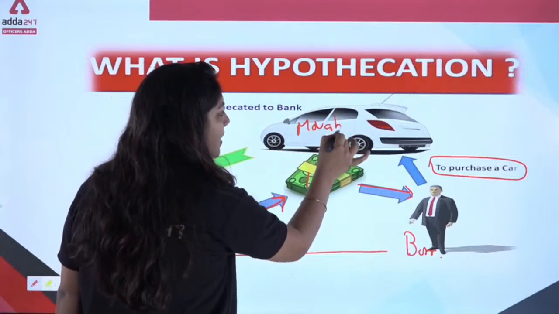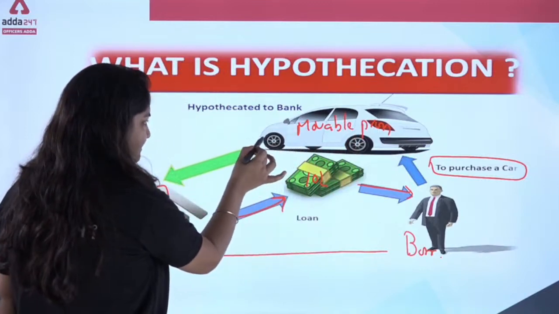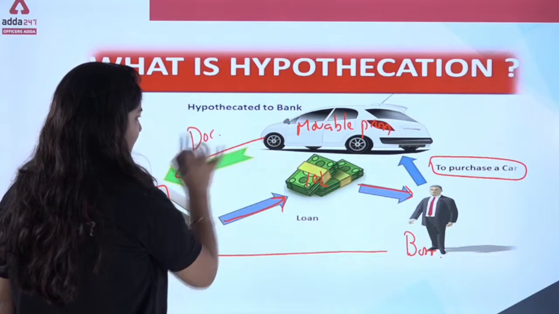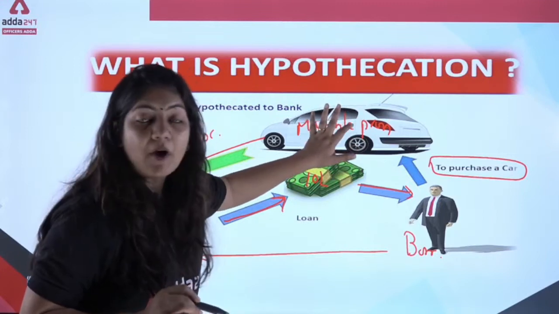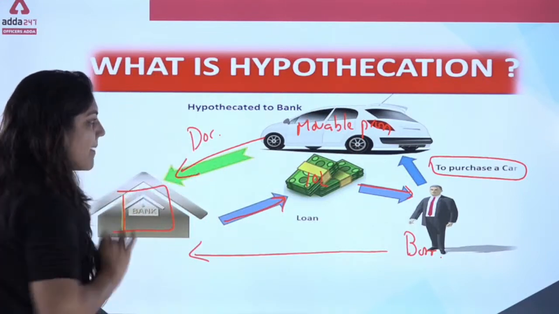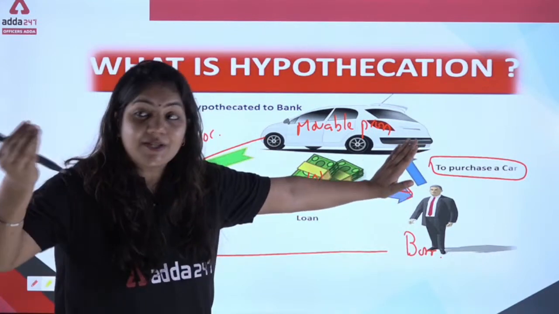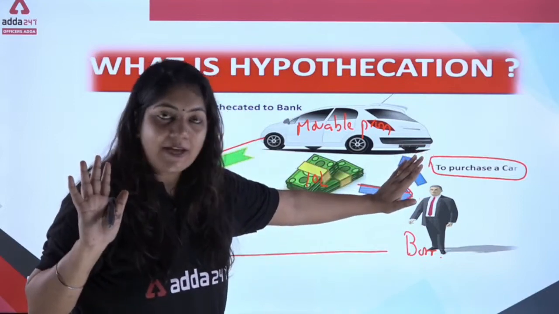car, which belongs to movable property. The document of this movable property, that is of the car, that person gives to the bank. So in this case, you can see that in pledge, we hand over the things to the bank.